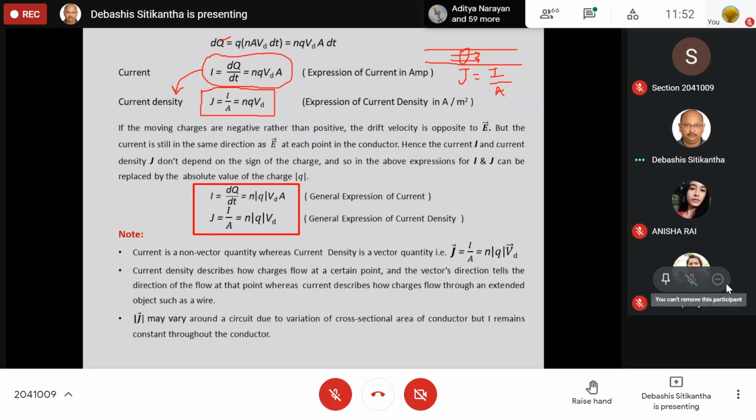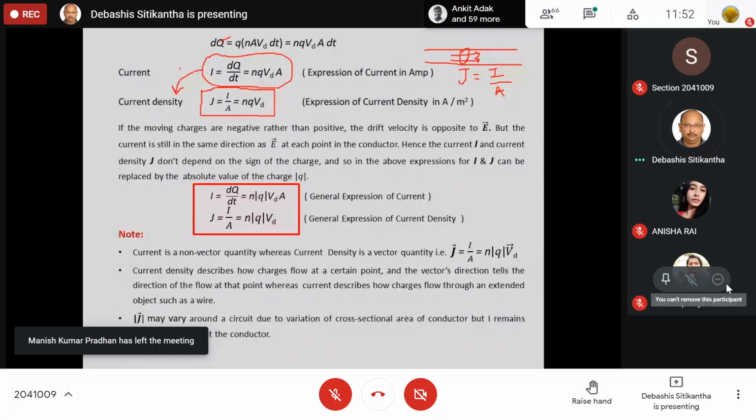Now, let me tell you one thing. Here I have considered positive charges to derive the expressions for I and J. If I consider the negative charge, am I going to get the same expression? Yes, I am going to get the same expression. Let us see why.